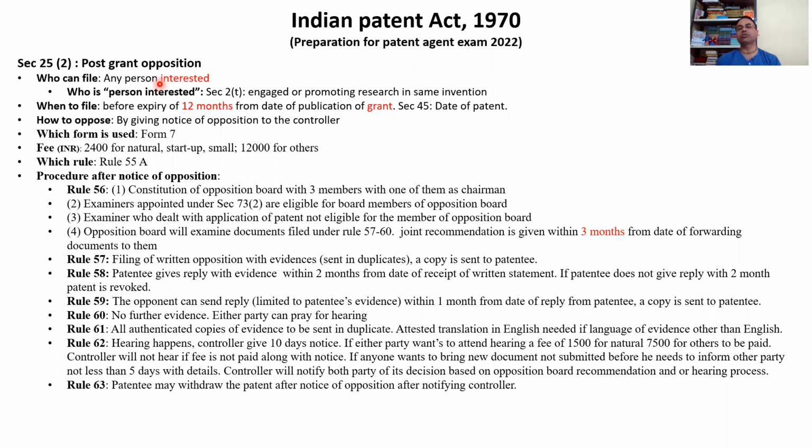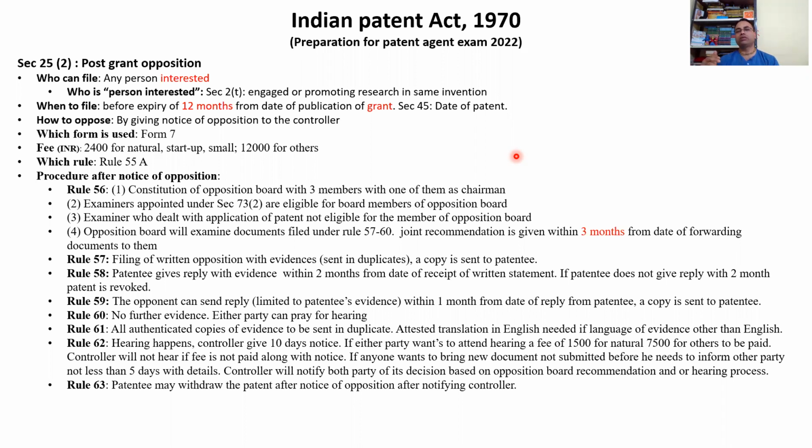Now here the question comes, any person interested. For pre-grant opposition, it was any person. But for post-grant, it is any person interested. So you can get a multiple choice question in the exam. Pre-grant opposition can be filed by government, any person, or a few other things. So A and B both are correct. It can be filed by government or any person. If it says post-grant opposition can be filed by any person, government, person interested, none of the above, your answer should be person interested.